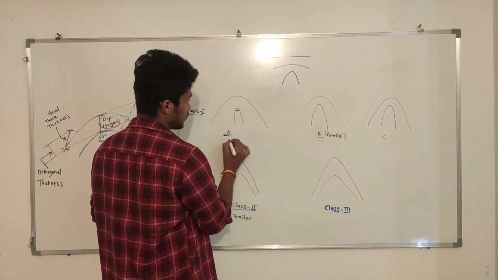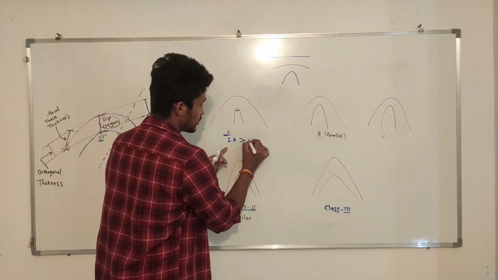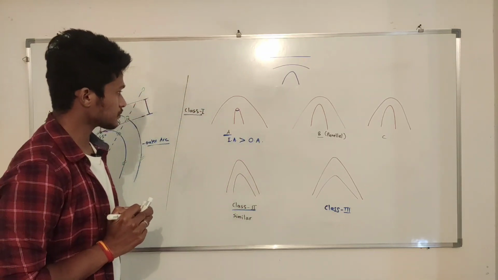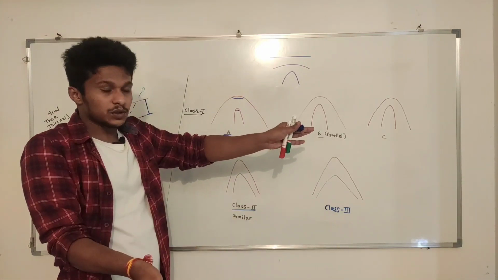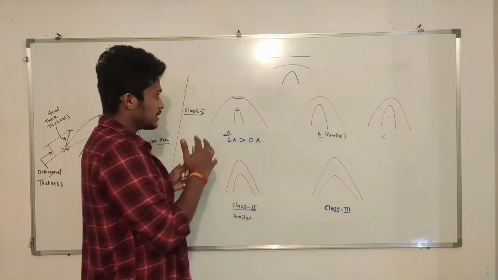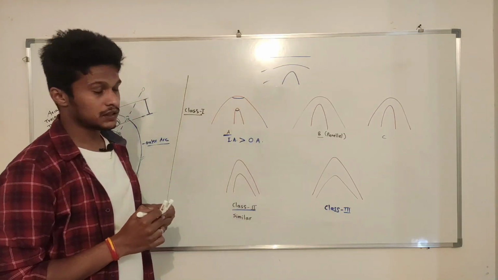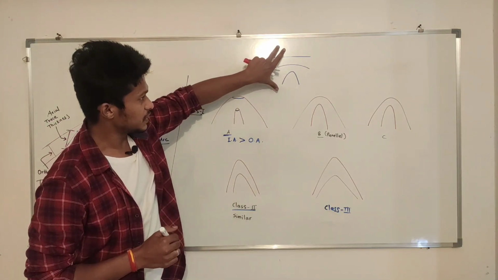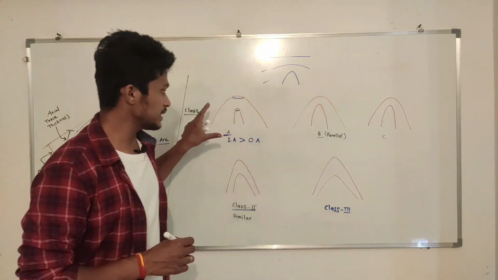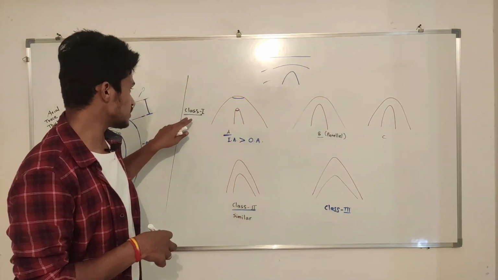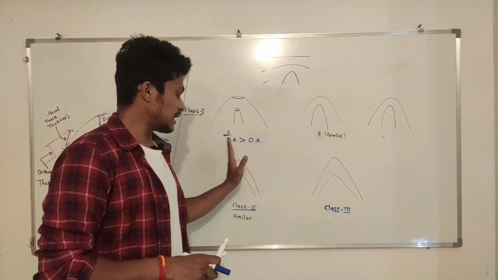Now we know, I am using a shortcut, the inner arc is more curved than the outer arc. Here we can see this is the outer arc curvature. This angle is very wide, that is why the outer arc is less curved. It is like this. This is the outer arc and this is the inner arc. If we compare this example with this diagram, all these 3 subdivisions of class 1 have the same condition. The inner arc has more curvature than the outer arc.